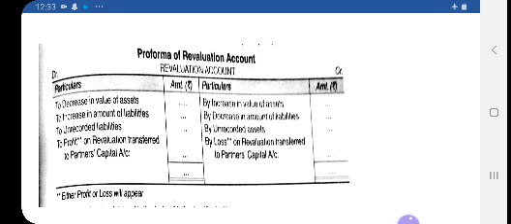This is the topic of revaluation of assets and revaluation of liabilities in case of change in profit sharing ratio. This is all we have discussed about the topic, and we have already revised it.